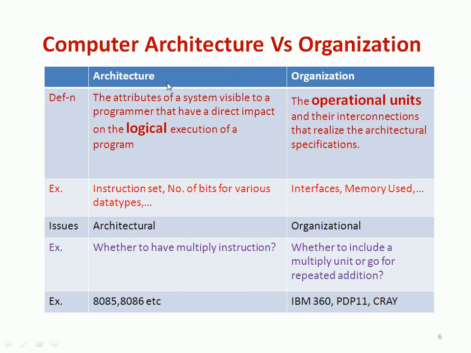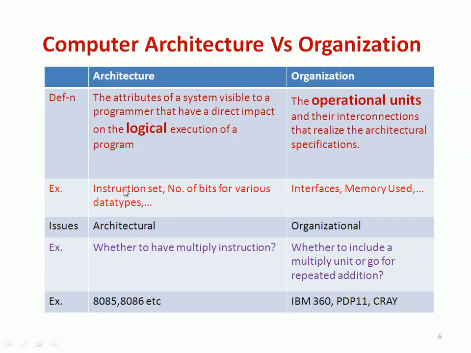So let me see the definition of architecture. Architecture is the attributes of the system visible to the programmer, which have a direct impact on the logical execution of the program. Organization refers to the operational units and their interconnections that realize the architectural specification. What architecture proposes, the dreams of the architecture, will be made into reality by the operational elements.